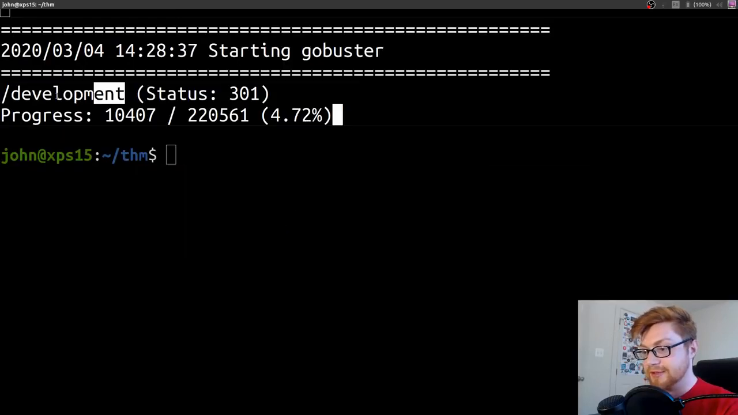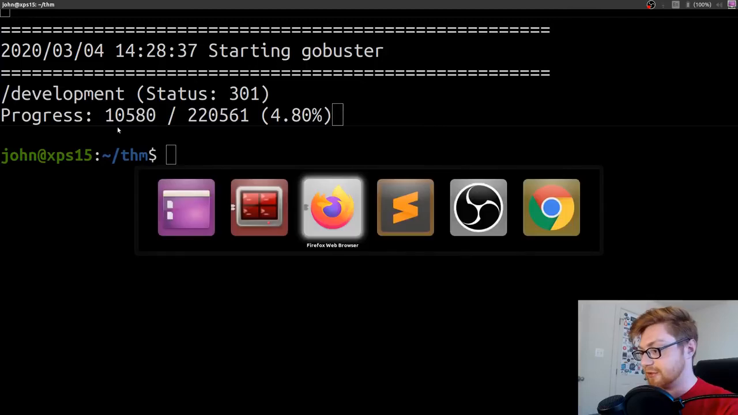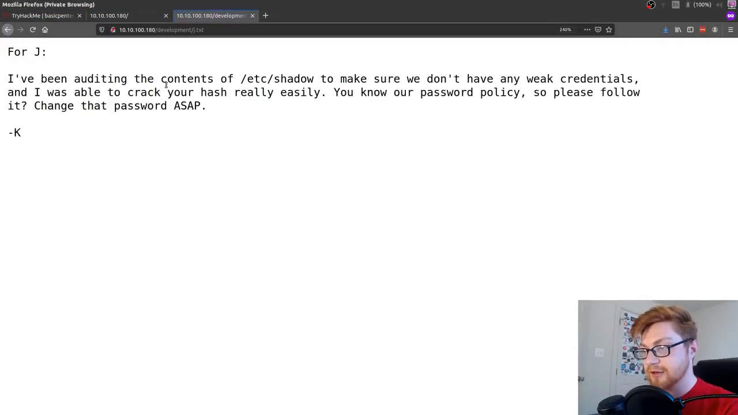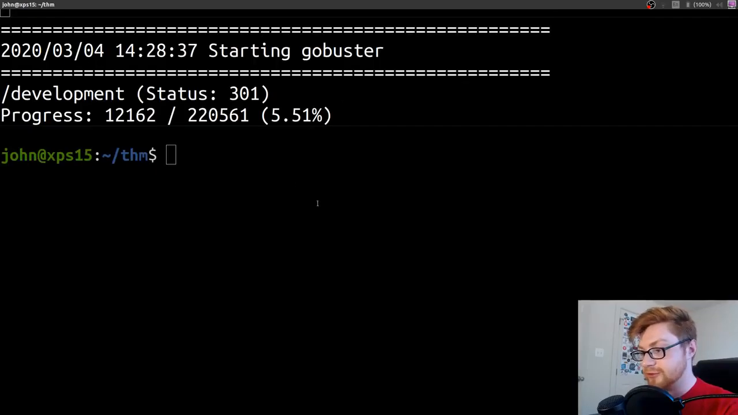We found development, and it looks like there's nothing else that we could particularly look through. What is that j.txt? We didn't see him. I've been auditing the contents of etc/shadow to make sure we don't have any weak credentials, and I was able to crack your hash really easily. You know our password policy, so please change it. For J and K. Huh. Okay, so let's go try and figure out what those users might be.